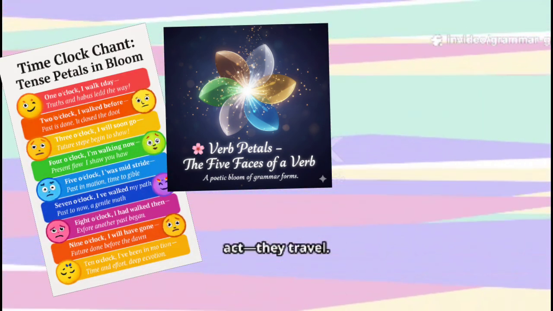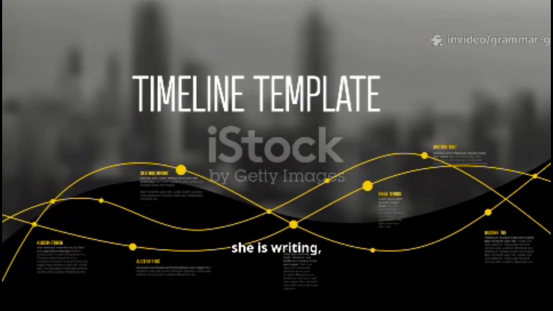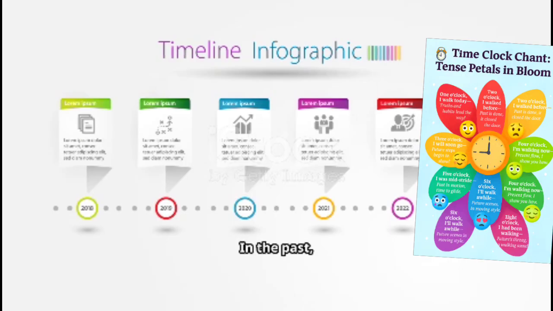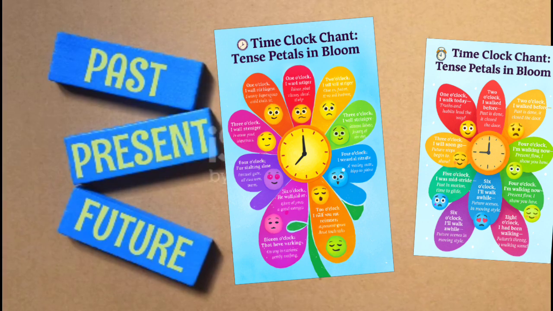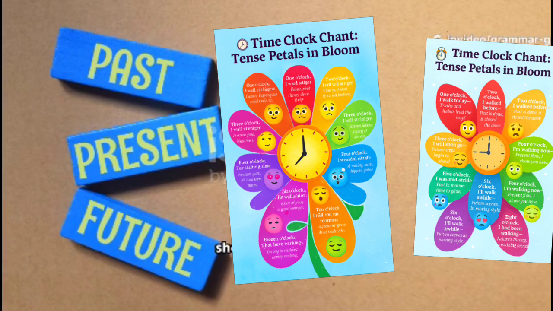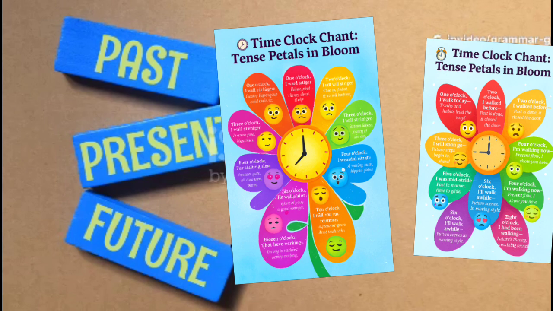Verbs don't just act, they travel. In the present, she writes. She is writing. She has written. In the past, she wrote. She was writing. She had written. In the future, she will write. She will be writing. She will have written. Grammar is movement through time.